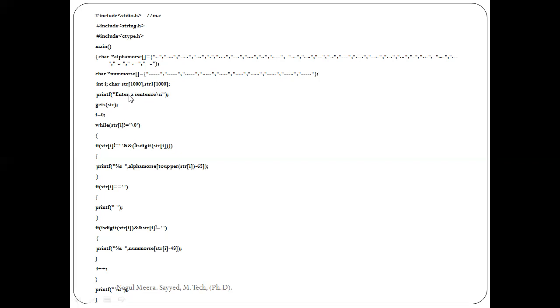printf "Enter any series" is just for message purposes. Then gets(str). Here we are giving some input, that may be a name or some alphabets. This is for loops. Here i equal to 0, while str[i] not equal to '\0', that is the null character. This is my loop. What happens here depends upon our input.